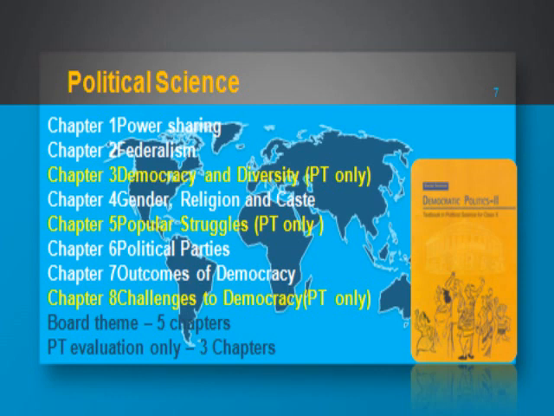Number 6 is the political party. It will be asked in the board exam, so it's important for you. And here we will understand what the political parties are, what is the importance of the political parties, and how many parties we should have in a country, right? Which are the national political parties, which are the state political parties, right?